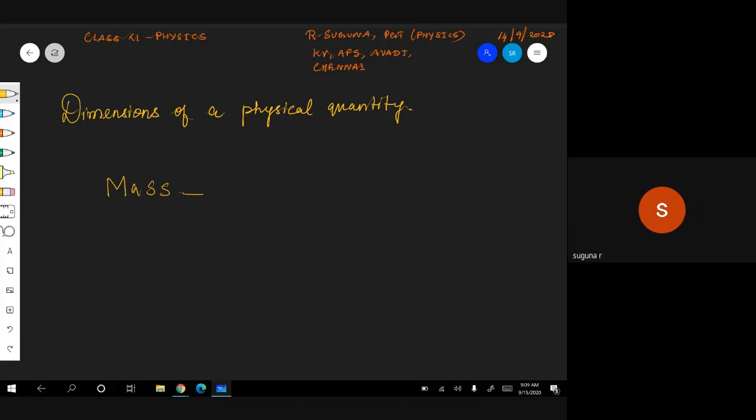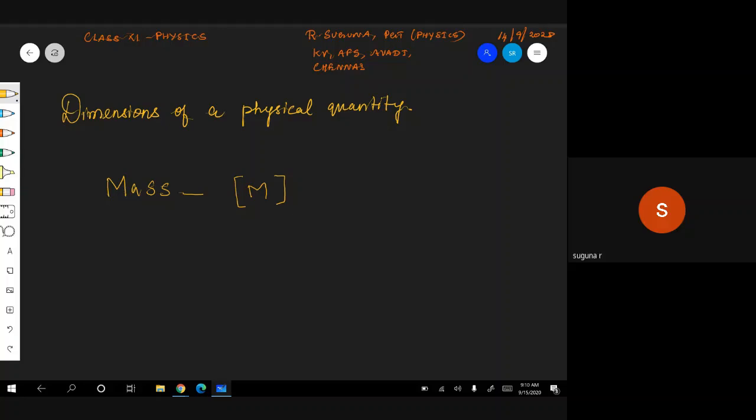It is represented as M within the bracket. This is the dimension for mass. The unit for mass is kilogram, the SI unit, but the dimension for mass is M.